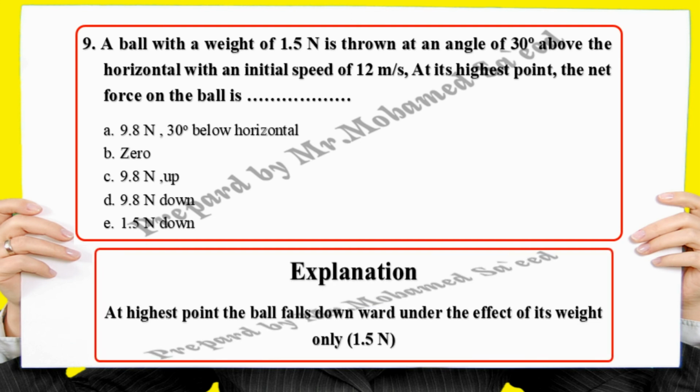Explanation: as at the highest point the ball falls downward under the effect of its weight only, which equals 1.5 Newton.